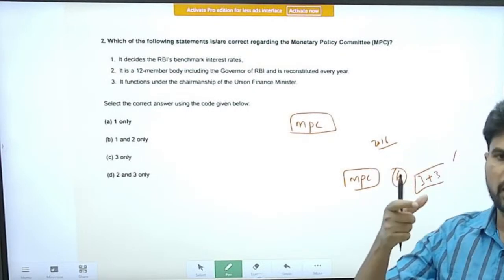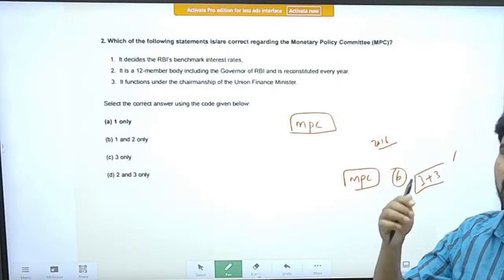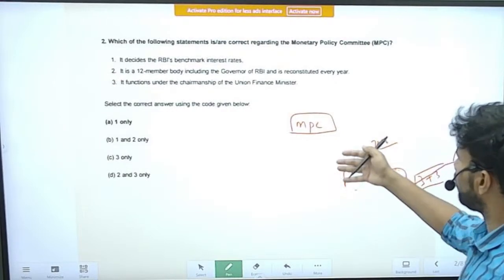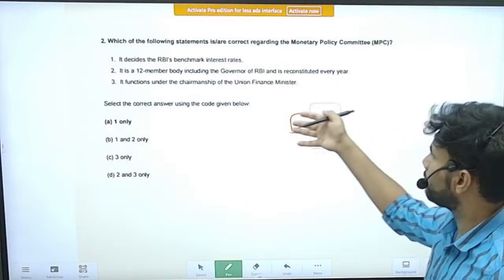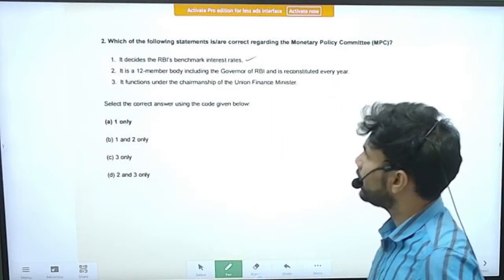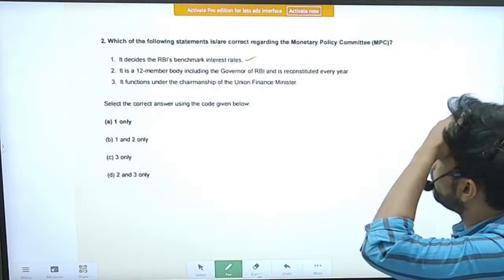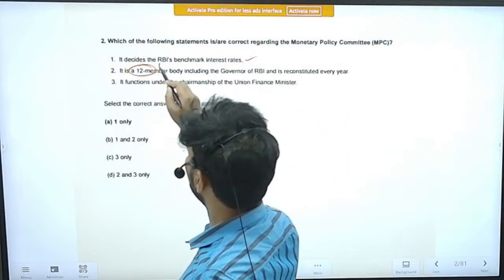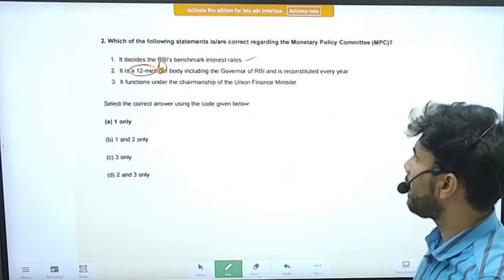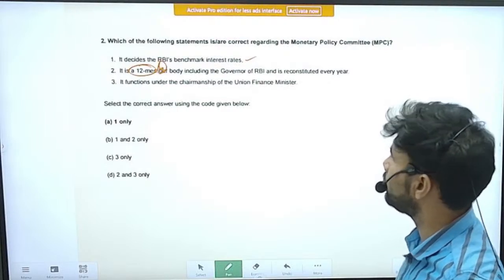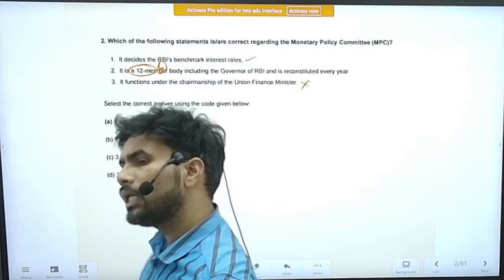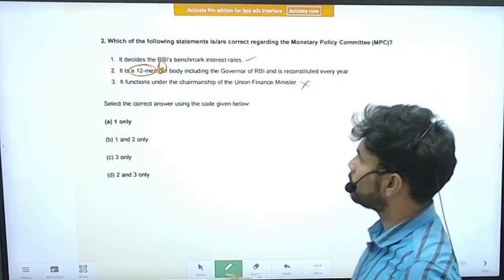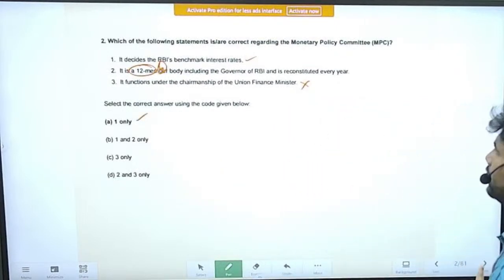Based on the target decided by the Monetary Policy Committee, the Reserve Bank of India will work to achieve those targets. So this statement is correct. Statement 2: it is a 12-member body, including the governor of RBI, and it is reconstituted every year. This is an incorrect statement. Only six members are there in the committee. Statement 3: it functions under the chairmanship of the Union Finance Minister. It is also an incorrect statement. The RBI governor himself acts as the chairman of the committee. So only statement 1 is correct. The rest of the statements are incorrect.